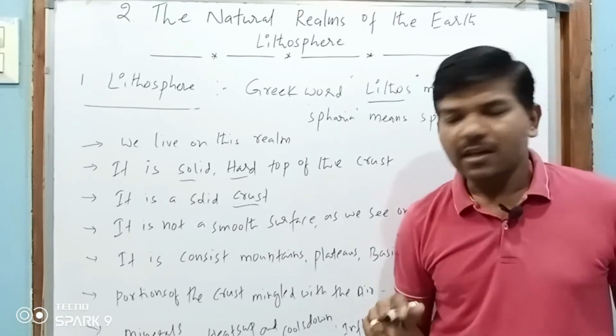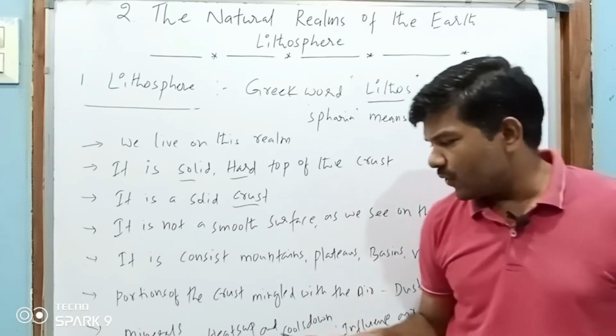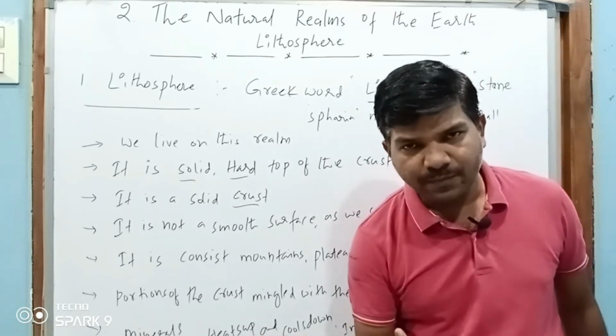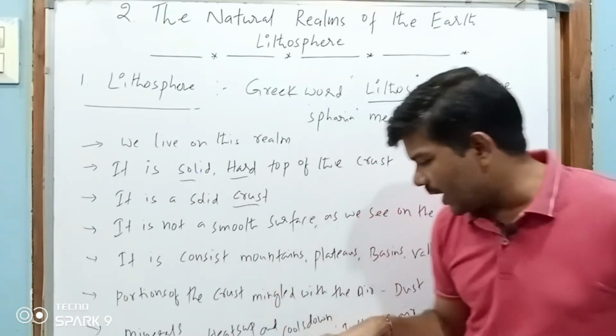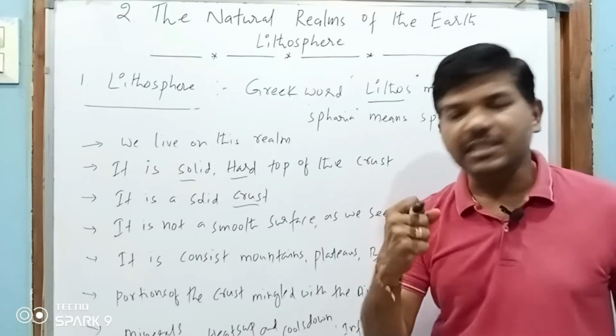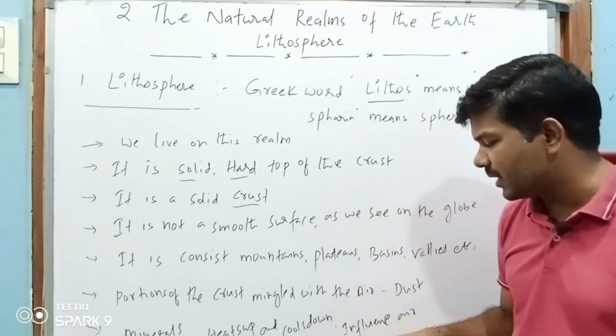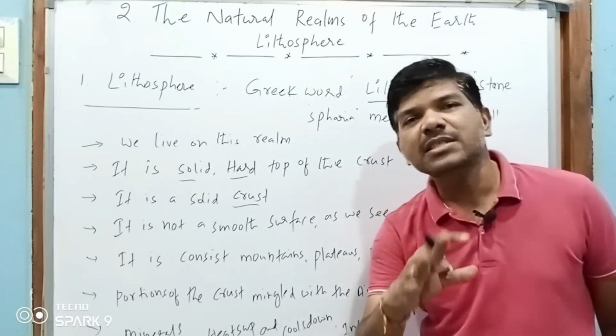Yes, it influences air, because whenever there is a high temperature, the air condition is different, and whenever the temperature is less, the air condition is different. That means it also influences the air.